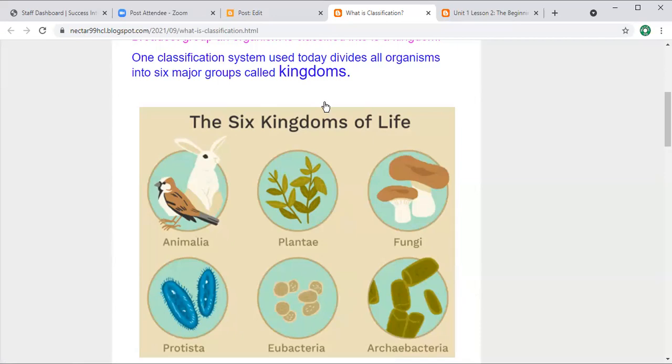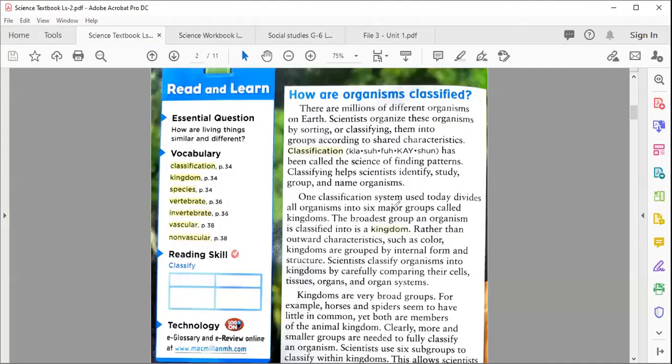I'm going to show you here again. The broadest group an organism is classified into is the kingdom, rather than outward characteristics such as color. Number 1, kingdoms are grouped by internal form and structure. When you're going to buy animals or plants, you never see about their color. You will find out their internal structure. How are they from their internal side?